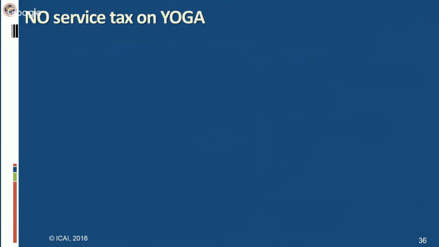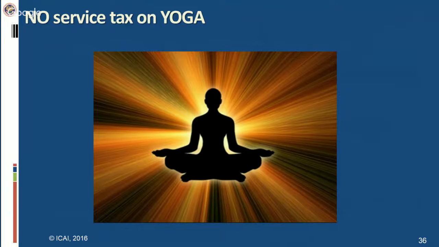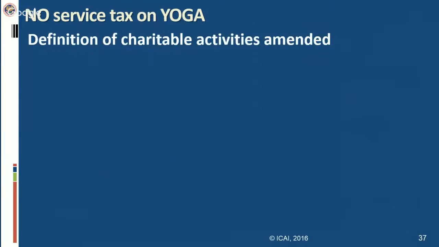No service tax on yoga. Now on yoga, advancement of yoga, service tax will not be payable. How has this amendment been done? The definition of charitable activities has been amended. Okay. Now first of all let us see what this exemption was.